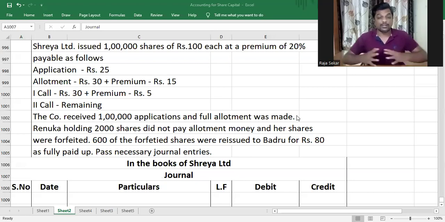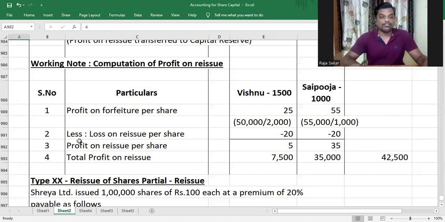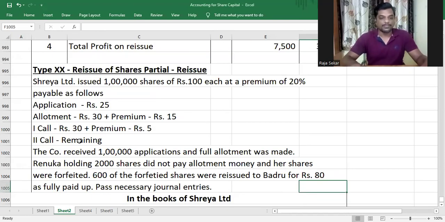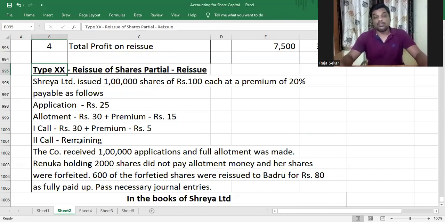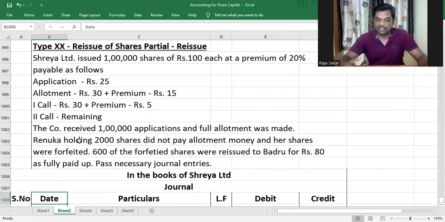In this series of videos, we're learning the various concepts involved in accounting for share capital. And currently, we are in reissue of forfeited shares, my dear children. In the previous video, we solved a problem in which shares were forfeited from more than one person and reissued to another person. There was a partial reissue. Partial reissue means you don't reissue all the shares forfeited, you issue part of the shares forfeited. Understood? And we have another question here, my dear children, and this is also a case of partial reissue.